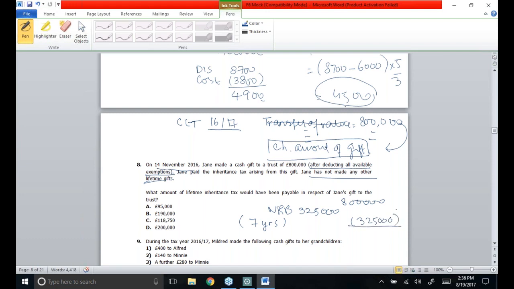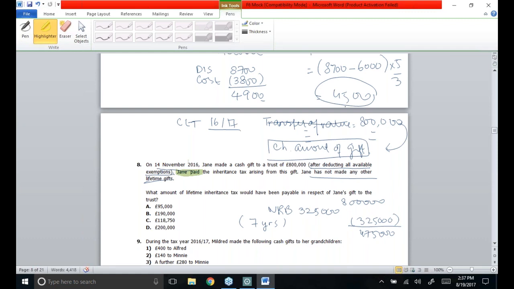So we'll see what the excess figure is over and above the NRV limit of 325,000 pounds. That is 475,000 pounds, on which the rate of IHT has to be applied. Now, lifetime IHT would catch either the rate of 20% or 25%. That depends on who is going to pay the tax, the donor of the gift or the recipient, the trustee of the gift.